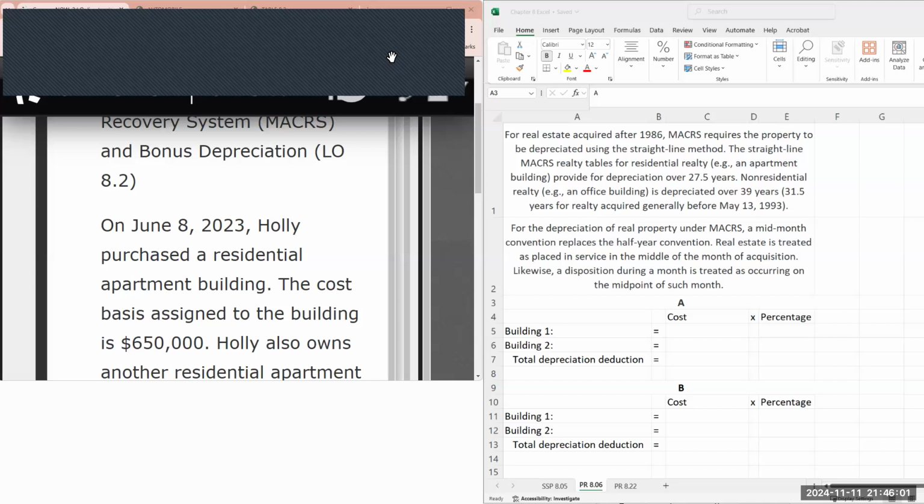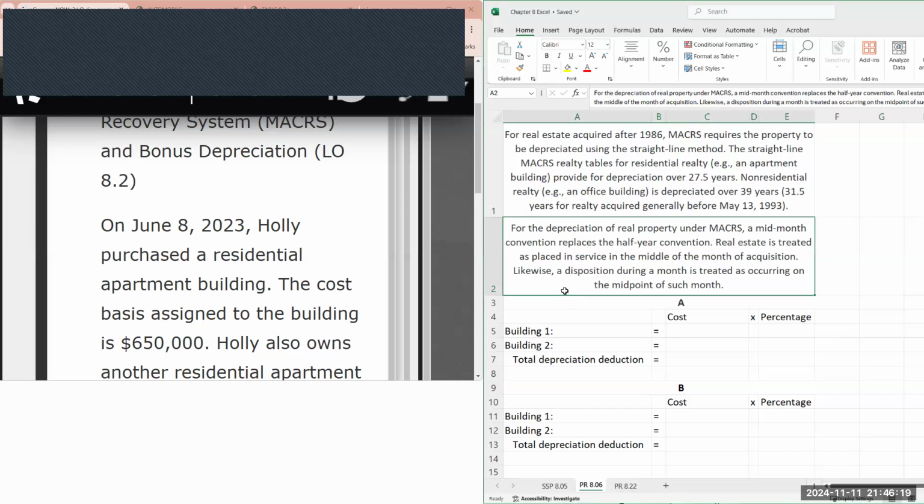However, non-residential realty, for example an office building, is depreciated over 39 years. But if that property was purchased before May 13th, 1993, then it's depreciated over 31 and a half years. For the depreciation of real property under MACRS, a mid-month convention replaces the half-year convention. Real estate is treated as placed in service in the middle of the month of acquisition. Likewise, a disposition during the month is treated as occurring on the midpoint of such month.